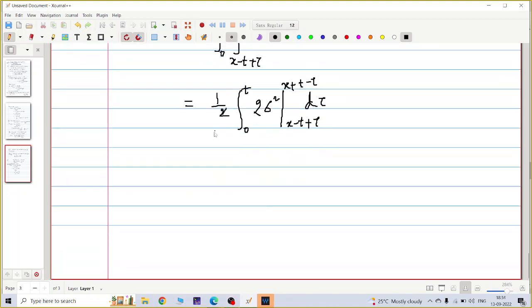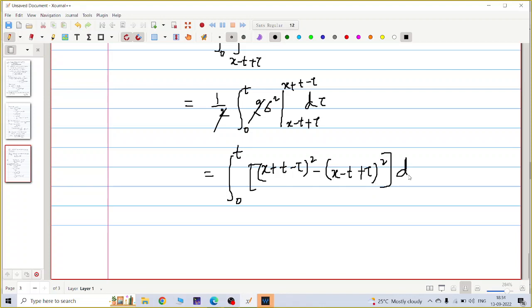So the 2 cancels out, just integral 0 to t, okay, x plus t minus tau whole square minus x minus t plus tau whole square d tau.